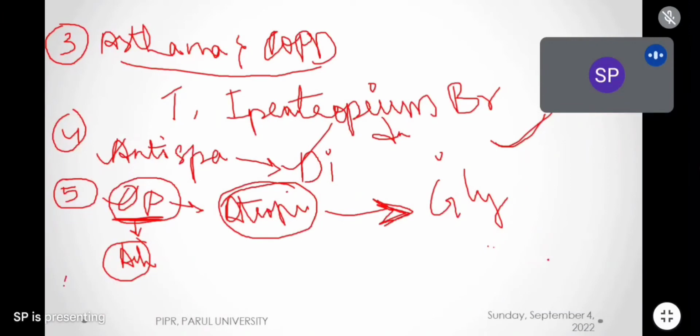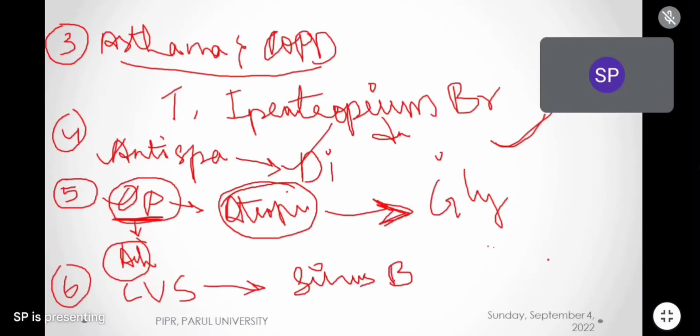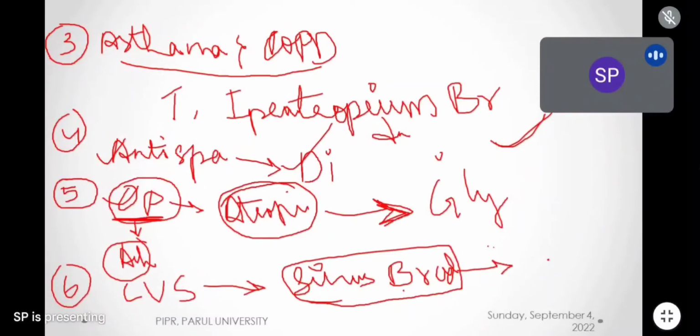Now the sixth category: some anticholinergic drugs which are used in the cardiovascular system. If anybody has sinus bradycardia, in that case we can use an anticholinergic drug. It will stop the M2 receptor activity, and by that it will increase the heart rate. So in sinus bradycardia, we have atropine. Atropine can be used. This is because of its vagolytic effect.